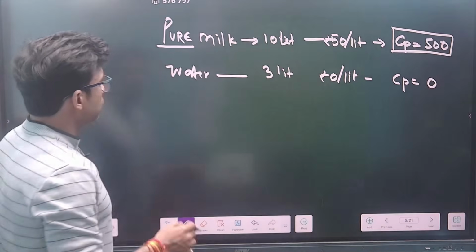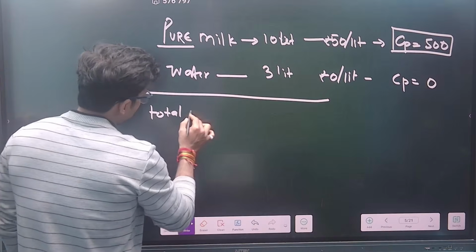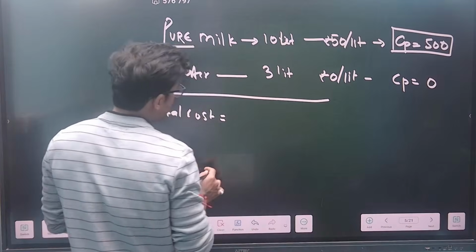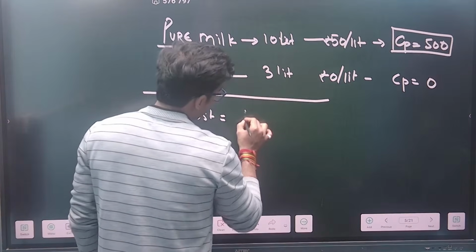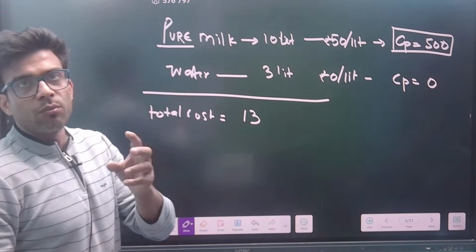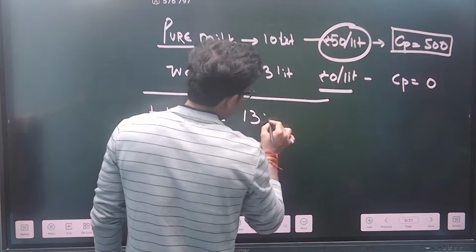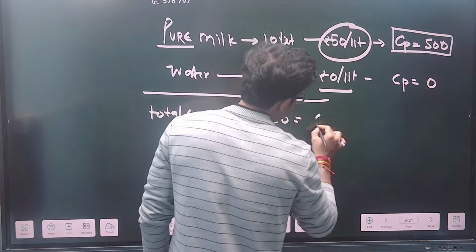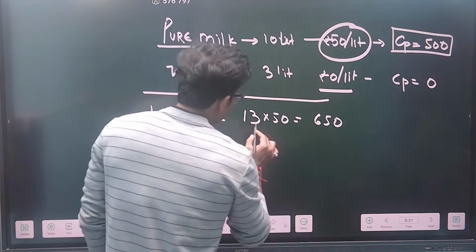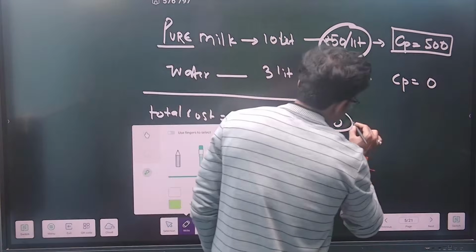Now see, everyone, the total cost of the mixture would be how much? First, the total liters is 13. The total cost is multiplied by what? You will multiply by 50 only, because the cost of water is 0. So 13 multiplied by 50 becomes 650. Now see, the total cost means the selling price. Can I say this is my selling price?